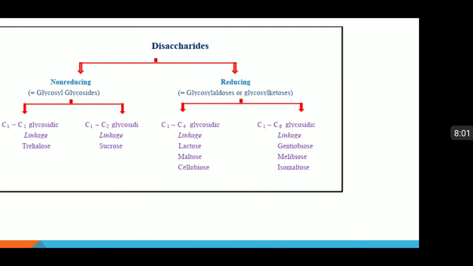On the other hand, in reducing disaccharides, the bonds can be C1 to C4 glycosidic linkage like in lactose and maltose, or C1 to C6 glycosidic linkage like in gentiobiose. This type of C1-C6 linkage is also present in the polysaccharide starch. This we will see in the next presentation about polysaccharides. Thank you.